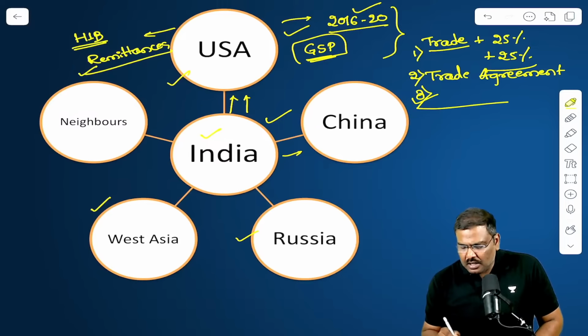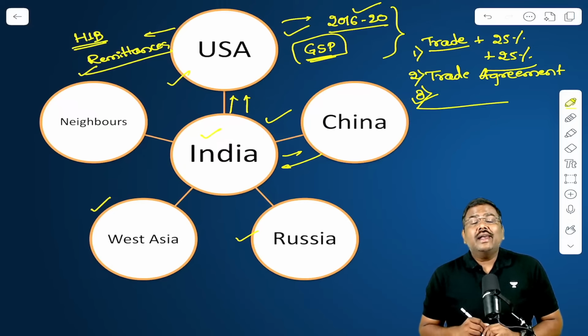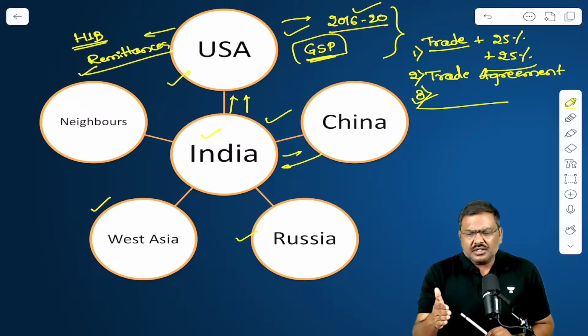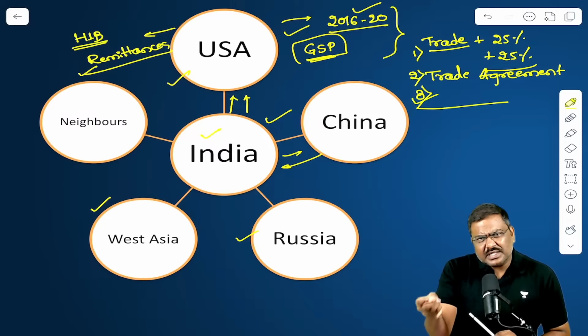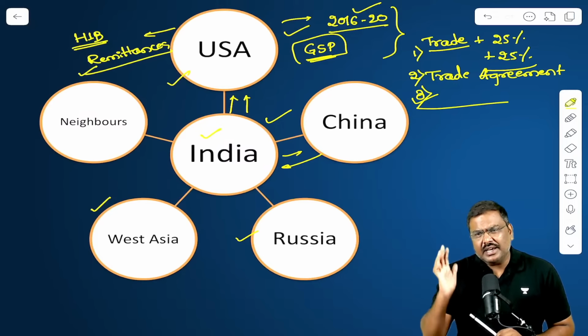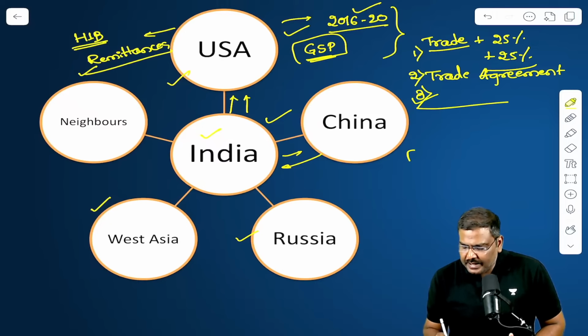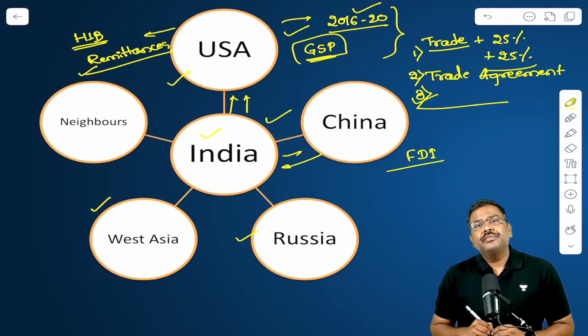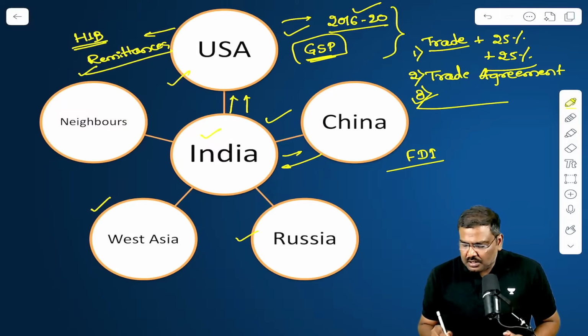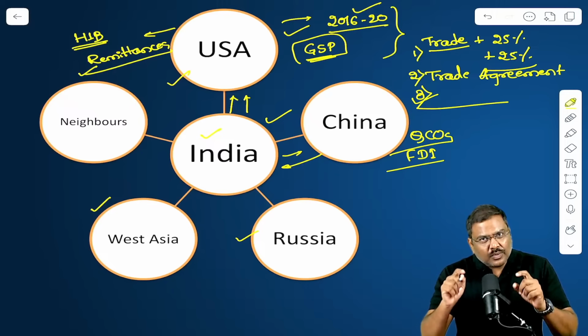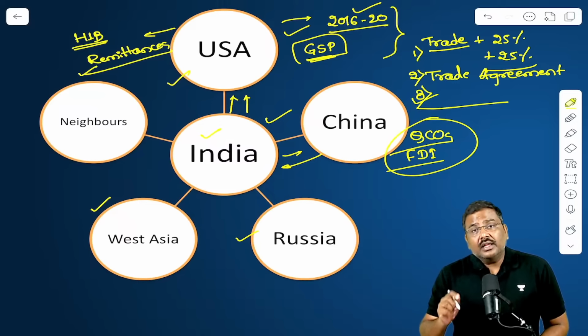For example, China alleges that India has been imposing a lot of restrictions which are affecting investments coming from China or Chinese companies in India. For example, the FDI policy of Government of India, or for that matter, the quality control orders announced by different ministries in India. This is one issue. This is raised by the government of China.